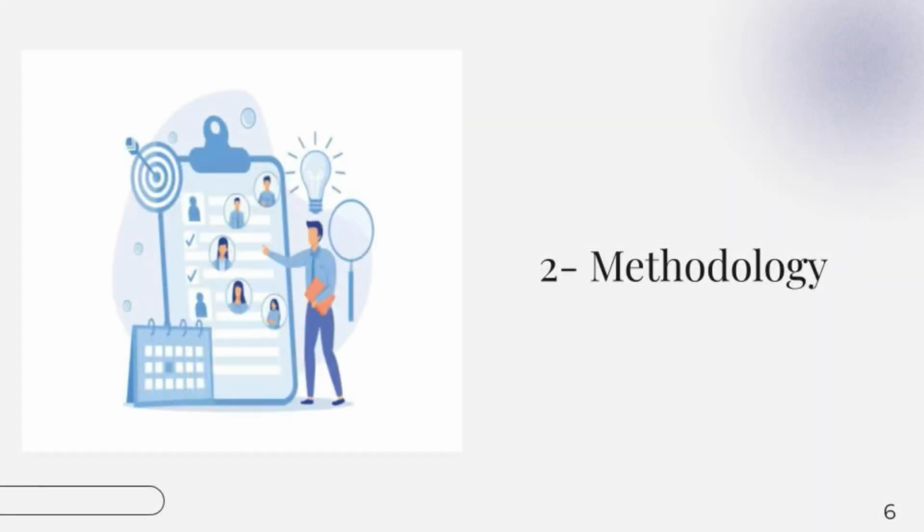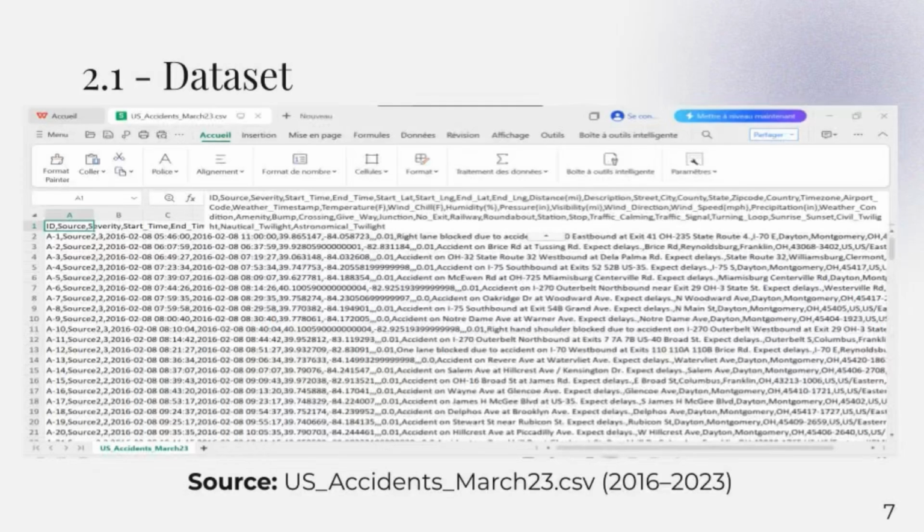After presenting the problem and the main objective of this work, the next step is to describe the methodology that was followed. We used the US accident dataset. It contains millions of road accident records from 2016 to 2023 in the United States. This dataset is very useful because it includes many features such as weather, traffic conditions, and road infrastructure, which are important for predicting accident severity.